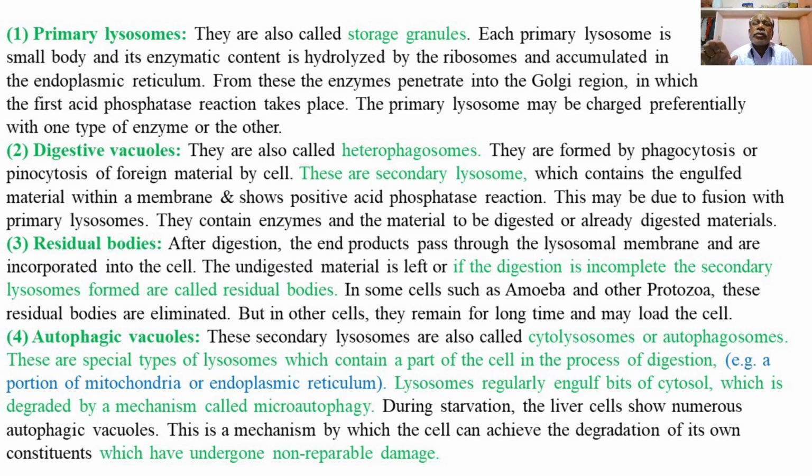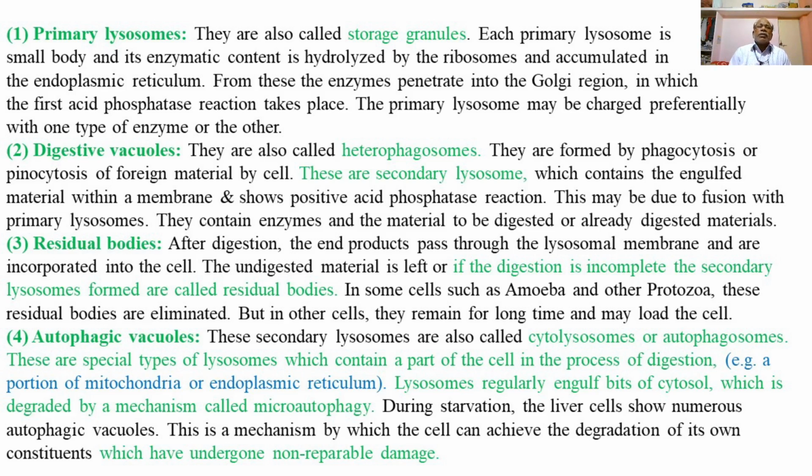From there the enzymes penetrate the Golgi region, in which the first acid phosphatase reaction takes place. The primary lysosome may be charged preferentially with one type of enzyme or the other.